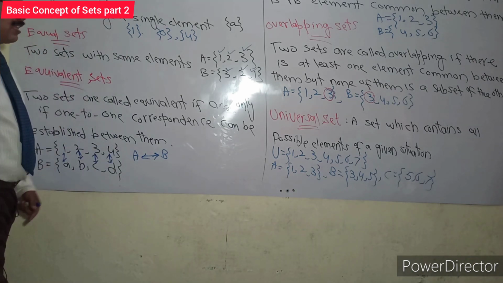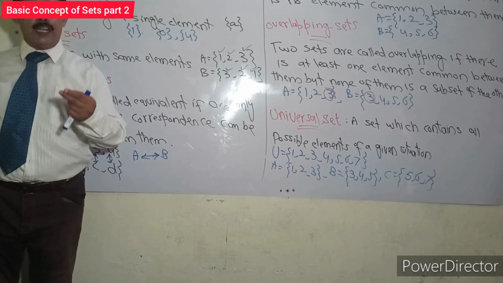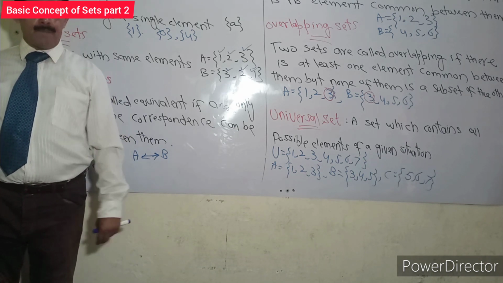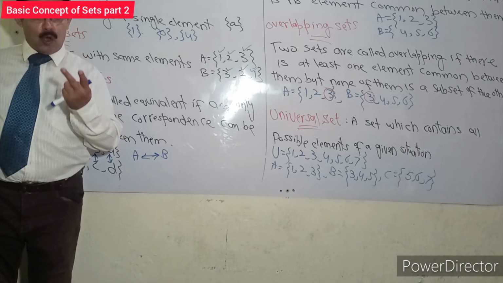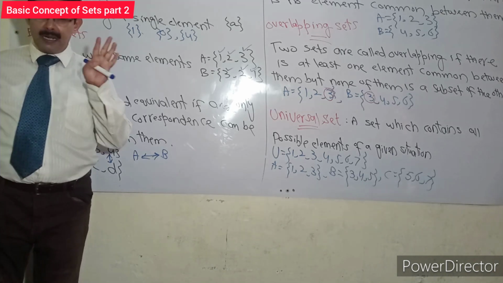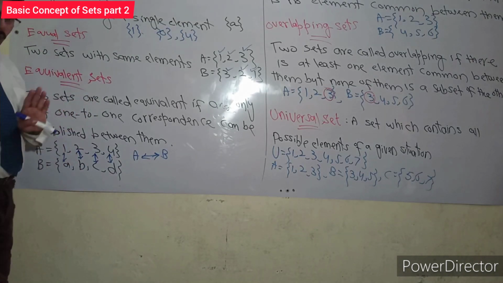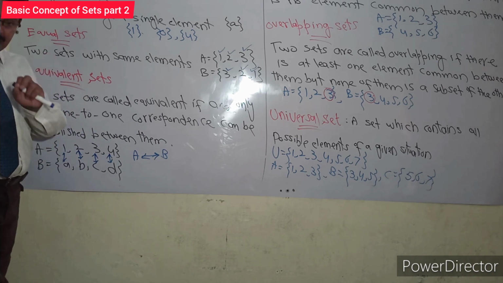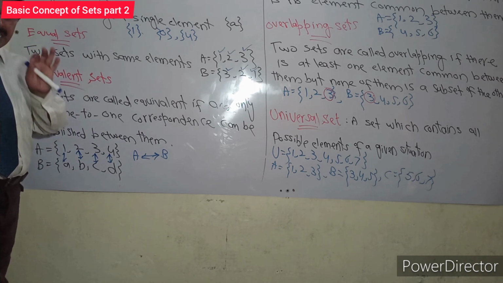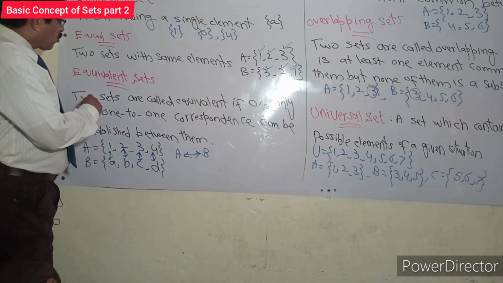Equivalent sets. There are a lot of differences between equal and equivalent sets. Equal sets mean the same elements, the same counting. But in the case of equivalent sets, it requires the same counting, the same number, but not the same elements.